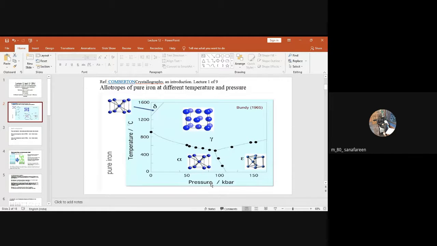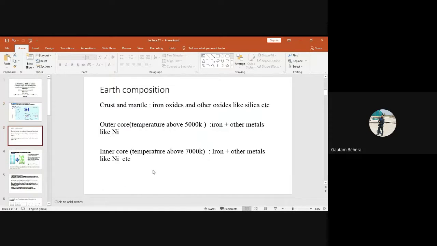Do you have any idea why we are not making underground tunnels to reach a particular location easily? Because of this reason: because temperature is high, because if you go down into the earth center, the pressure will be higher. Higher pressure means temperature will be high, right? And your body may also be in compression mode. Compressive force will be acting on your body, right? That is another issue.